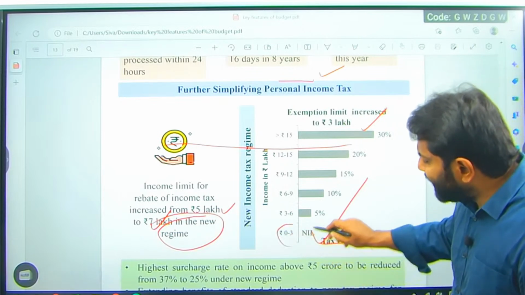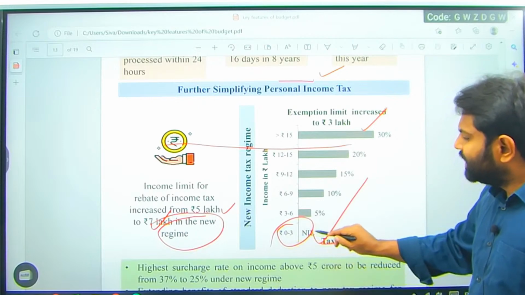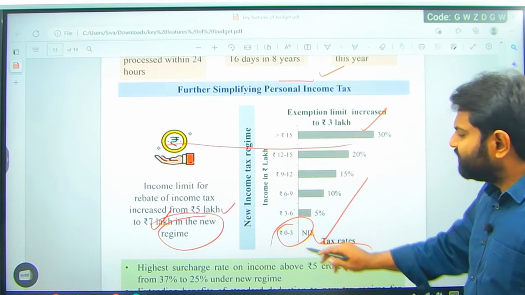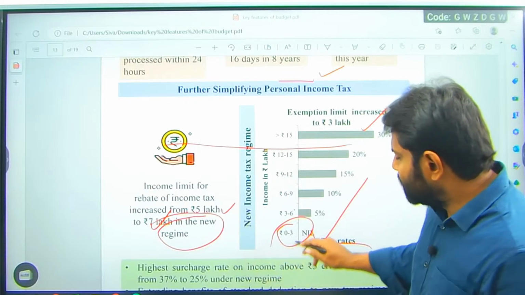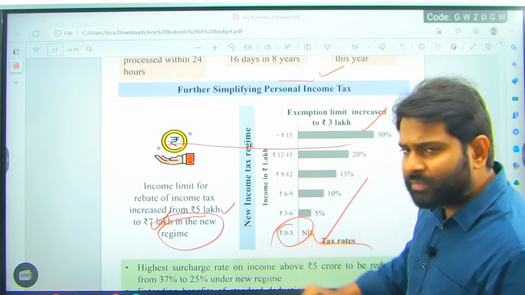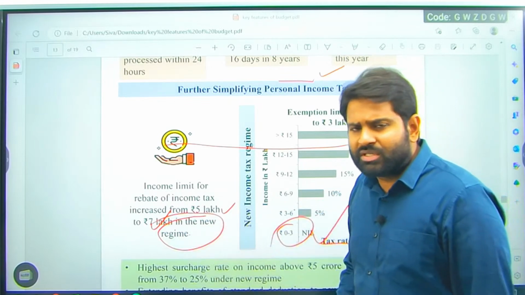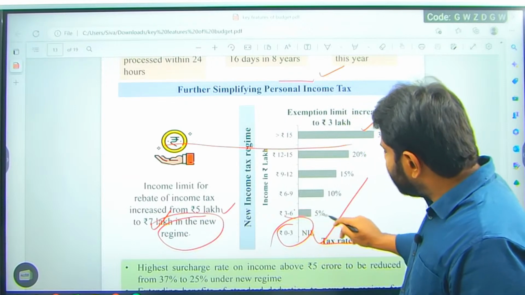0 to 3 lakhs, there is no tax to be paid. 3 to 6 lakhs, it is 5%. Before, it used to be 2.5 lakh, and 50,000 is increased where they have exempted from income tax. Exemption is different from rebate. Don't confuse between exemptions and rebates. Okay. And 3 to 6 lakhs, it is 5%.